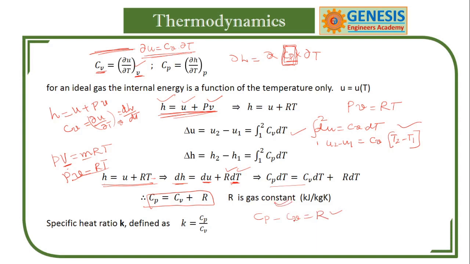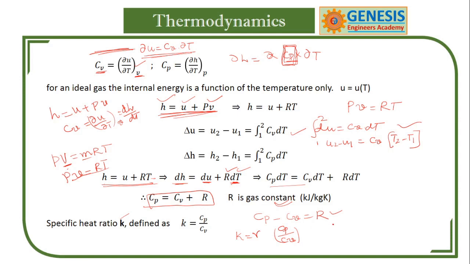And this we also frequently use, that is k, the specific heat ratio. Sometimes gamma, sometimes some other name, but it is the ratio of specific heats, Cp by Cv, and we are able to derive this formula also. So there will be questions on these formulas also.